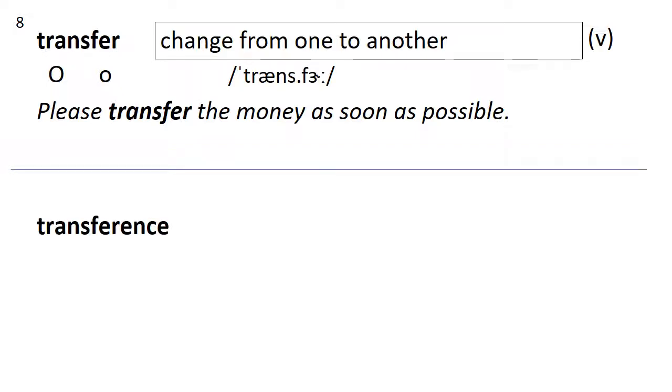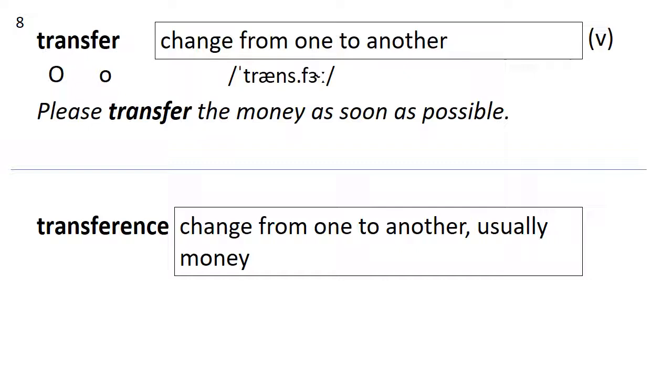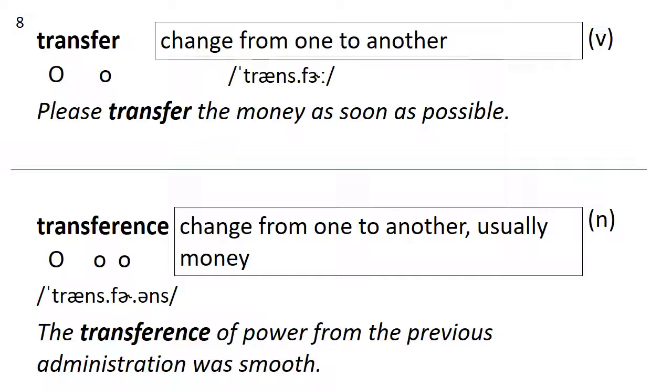Then we have transference. Transference is the same thing. It's usually money, but it's a noun. How many syllables are in transference? 3. Stress on the first. Transference. The transference of power from the previous administration was smooth.